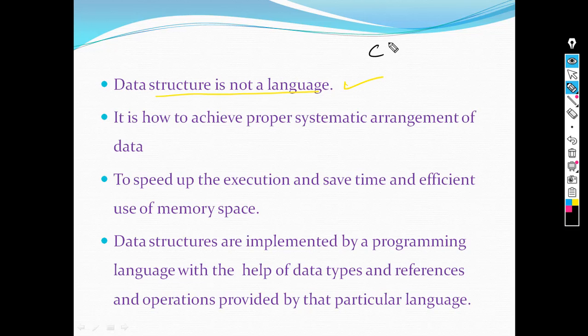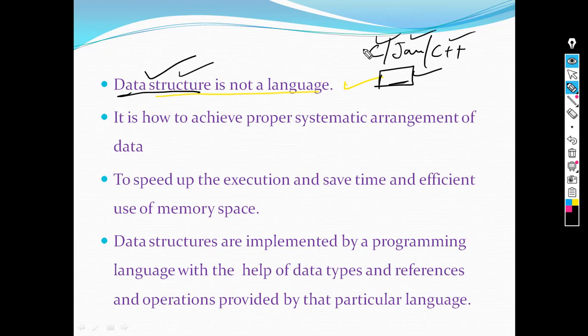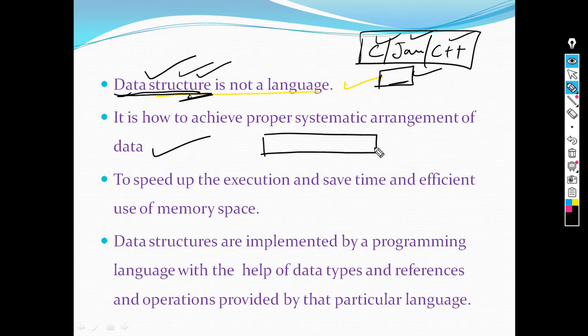We are using C programming, or Java, or C++. These are languages, and we are using variables and data in these languages. But how we can organize and use that data efficiently, this is the data structure. Data structure is not a language, but it is achieved by these programming languages. It is how to achieve proper, systematic arrangement of data. This is the term I am repeating: how properly and how systematically our data is arranged.